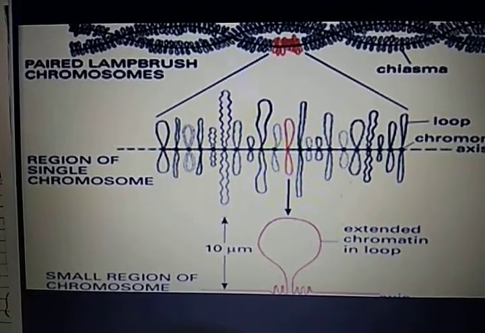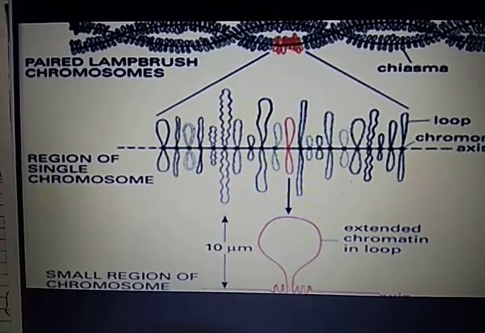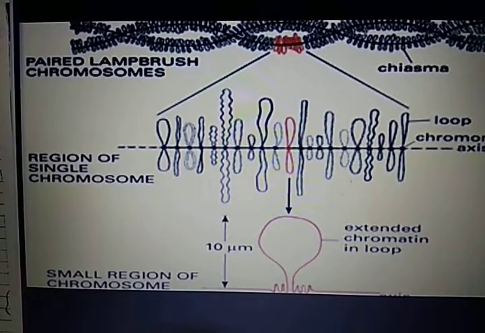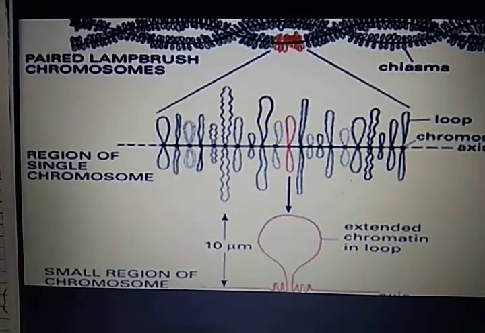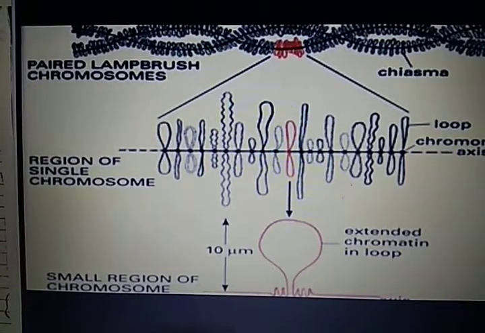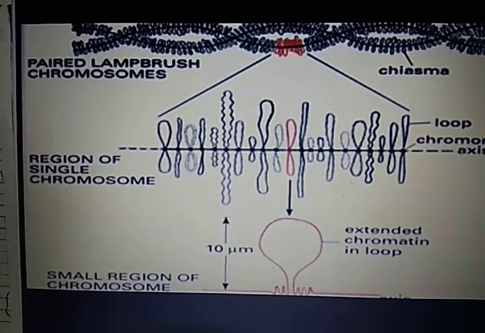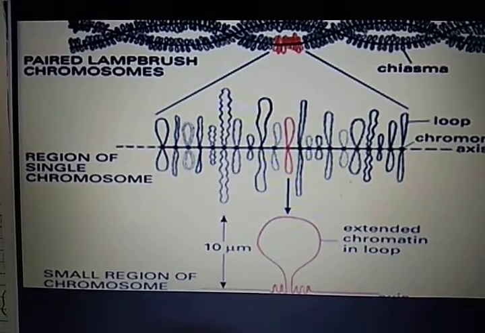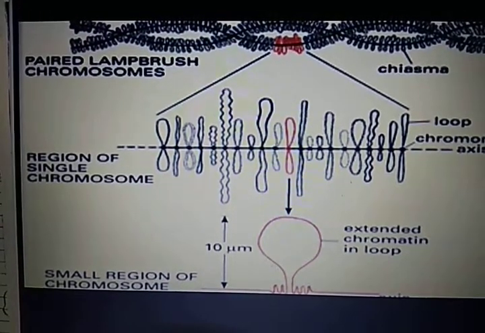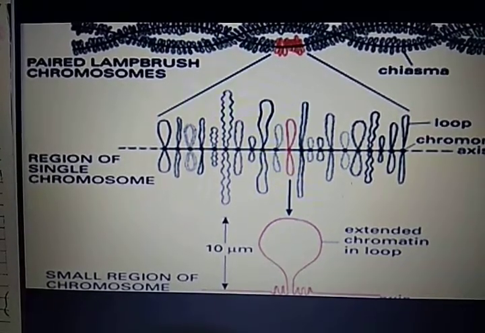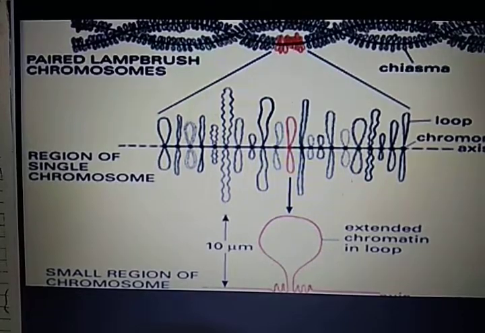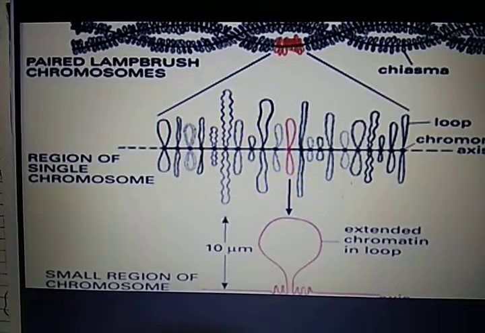Each chromosome has an axis with alternate chromomeres and interchromomeric areas. From each chromomere, there arise 1 to 9 loops in pairs. Due to pairs of loops, it appears as a lamp brush.